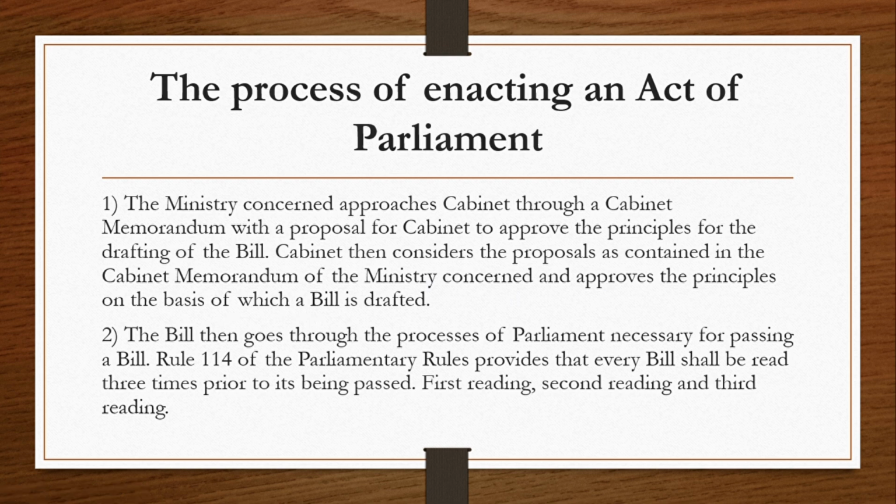So the Cabinet reviews the proposal. It looks at the document and discusses whether they agree with the general ideas and the goals of the proposed law. The Cabinet is a group of government officials. It is usually composed of ministers, and in Uganda it is composed of ministers, and the one at the top is the president, then the vice president, the prime minister, and then the rest of the ministers. That's what makes a Cabinet.